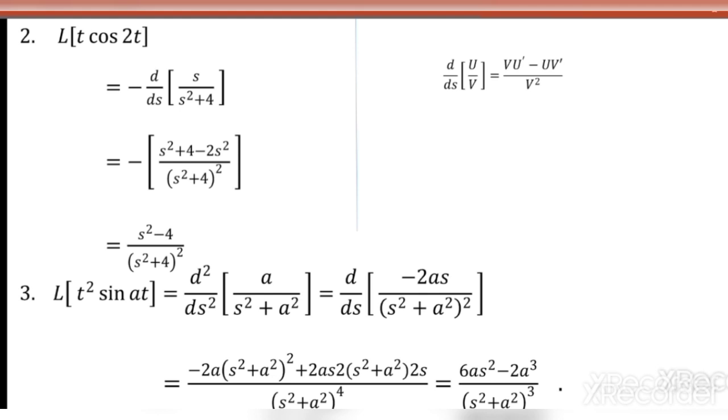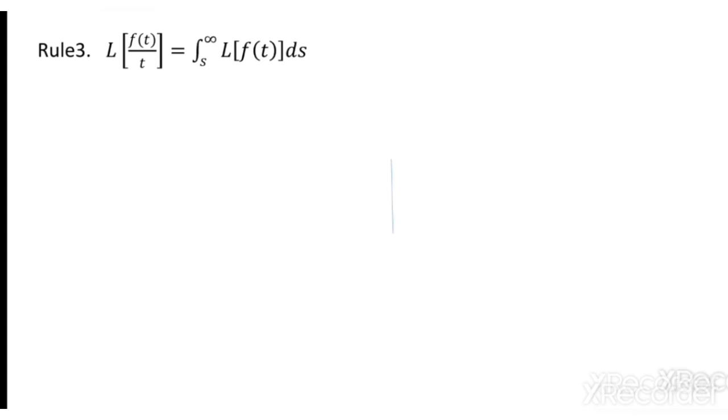The last rule we have is division. So I have f of t by t. We just took the Laplace transform of multiplication, t into f of t. So t into f of t is what? Once you get the Laplace transform of the associated function f of t, differentiate it. So we can have a comparison or a link. Once it is divided by t, we have to take the integral. Remember likewise: t into f of t gives minus d by ds of Laplace transform of f of t.